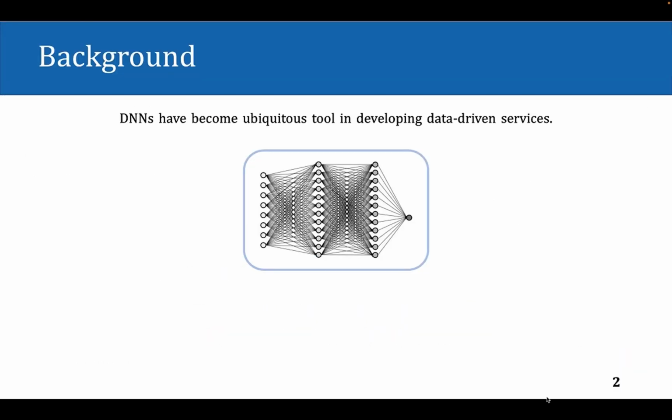Now, let's dive into detail of boundary unlearning. First, we will show you why we need machine unlearning. Recently, DNNs have become a ubiquitous tool in developing data-driven services. However, DNNs are powerful yet mysterious. The power of DNN lies in the large dimension of parameters, which makes it difficult for us to understand. Specifically, we can't understand what knowledge the model has learned from data and where the model stored the knowledge.